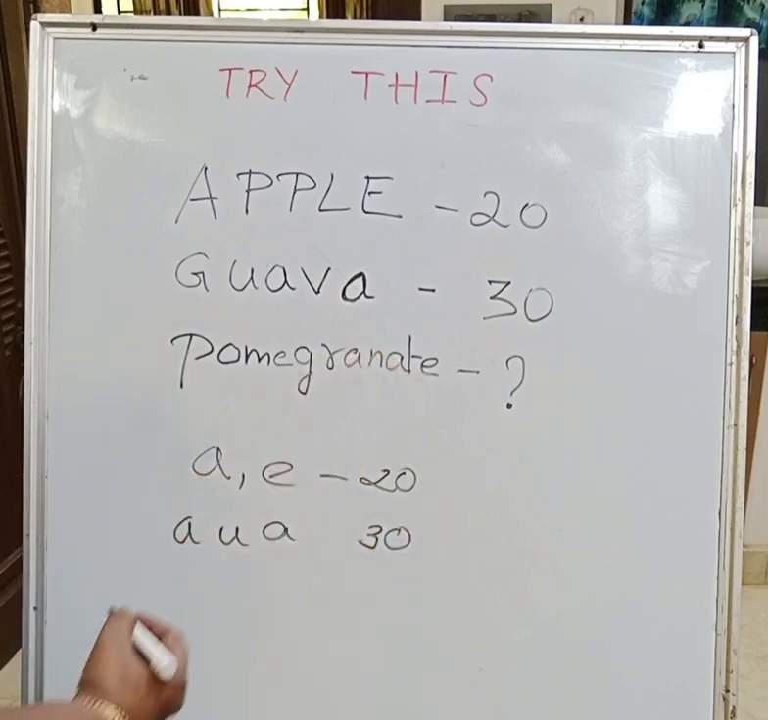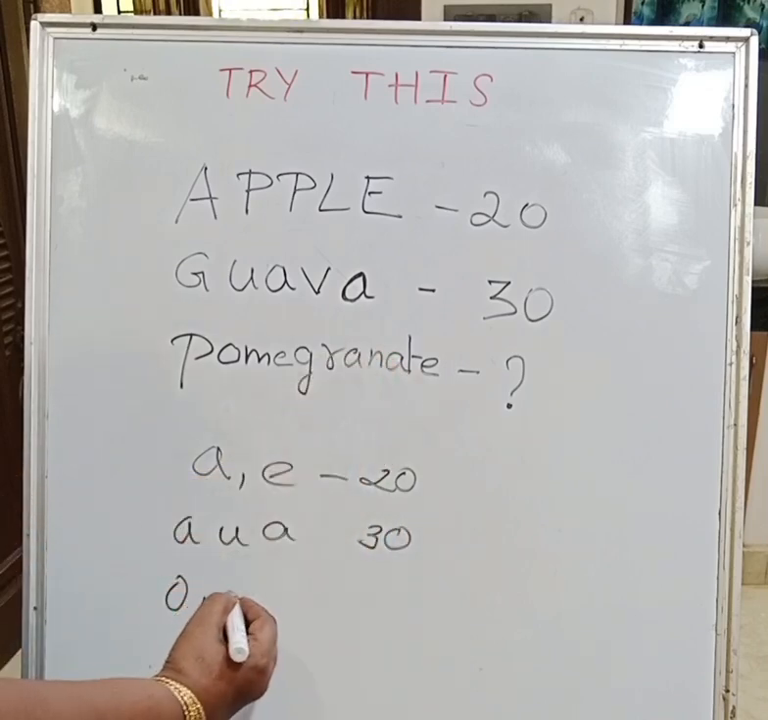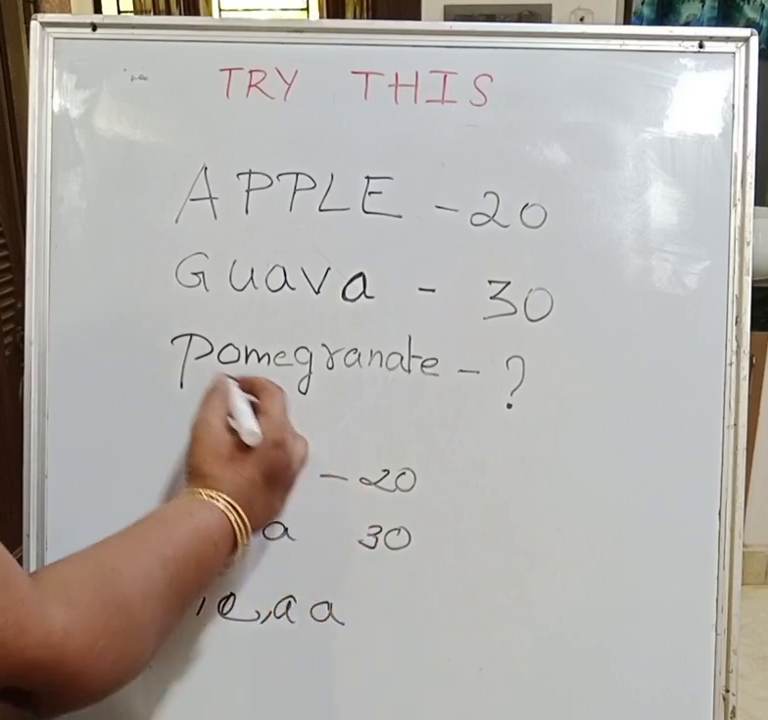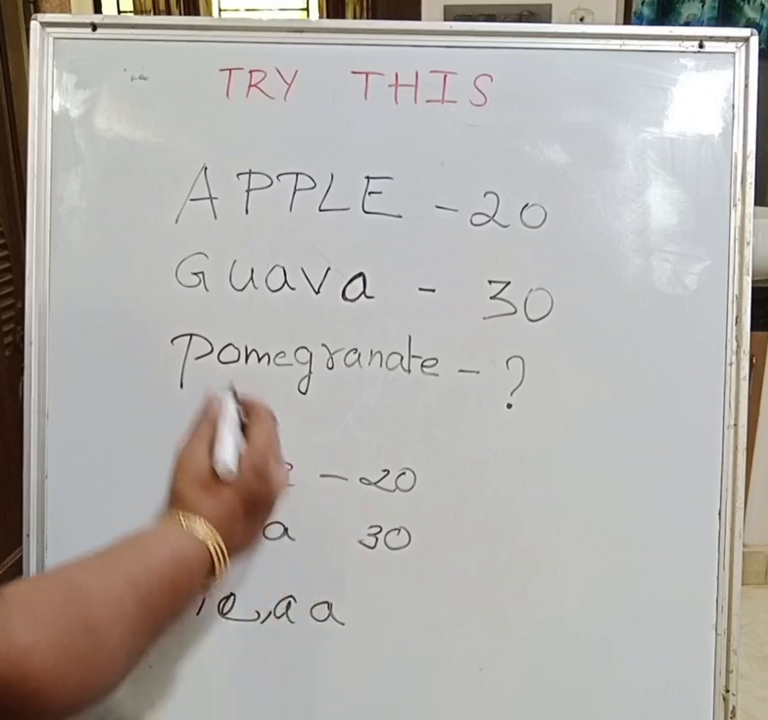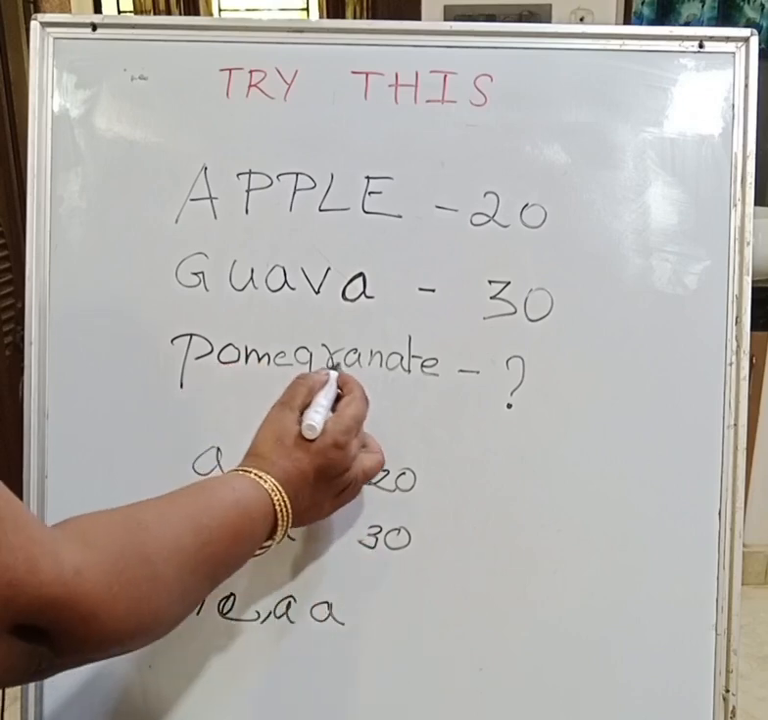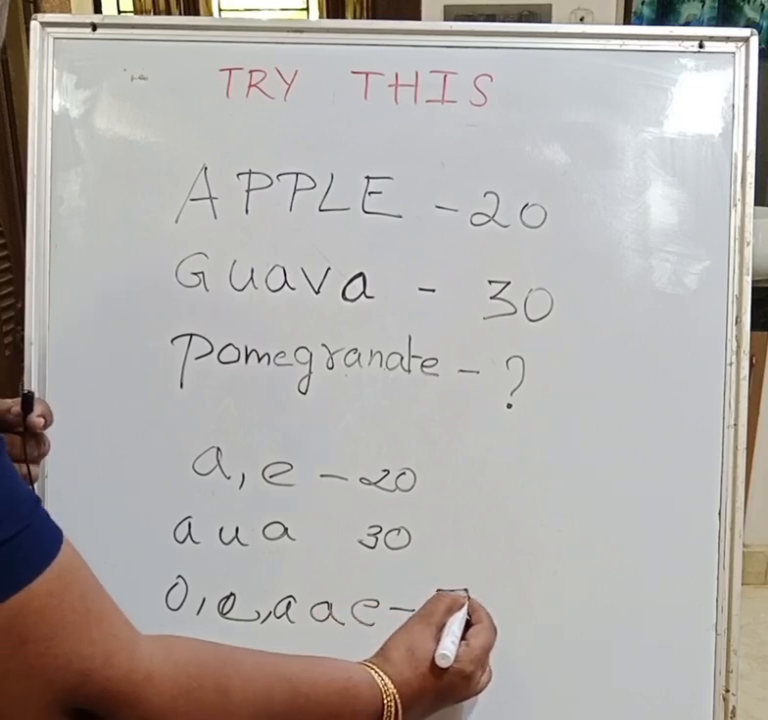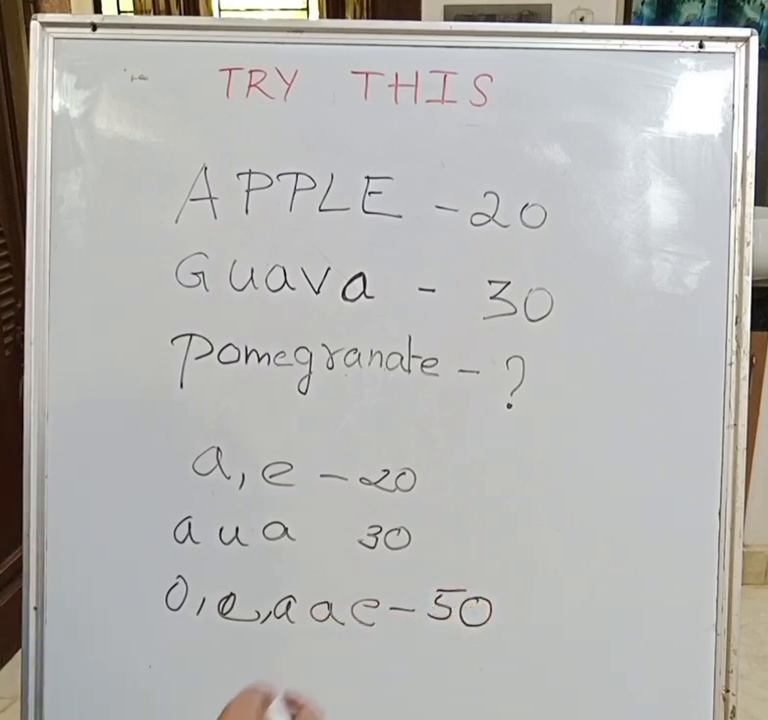Therefore, in pomegranate, how many vowels? O, E, A, E, A. Therefore, 5 vowels. So this is equal to 50. Therefore, the answer is 50. This is the logic behind it.